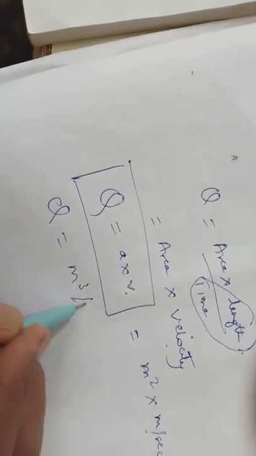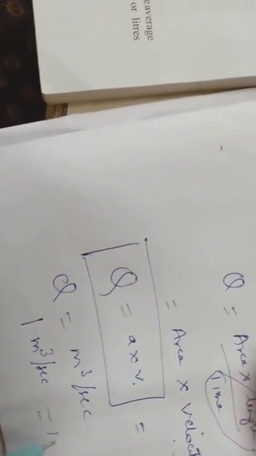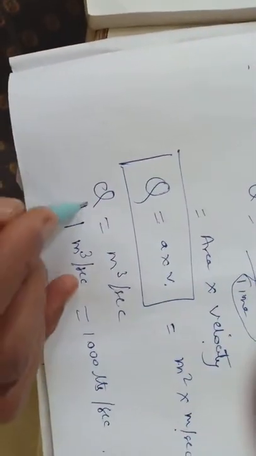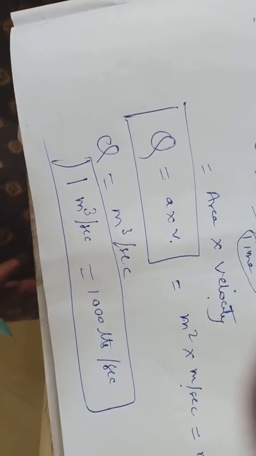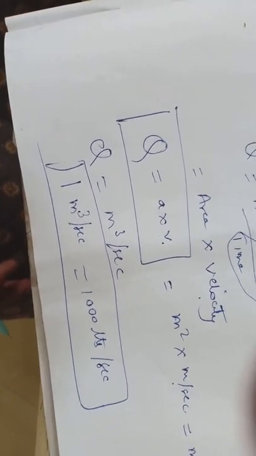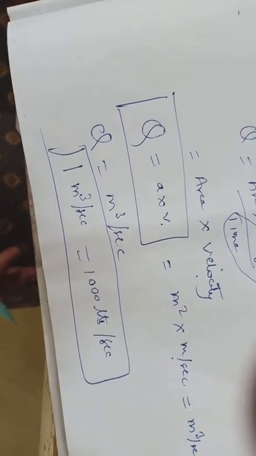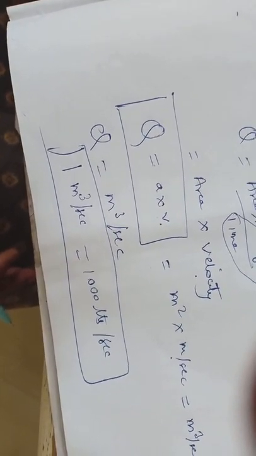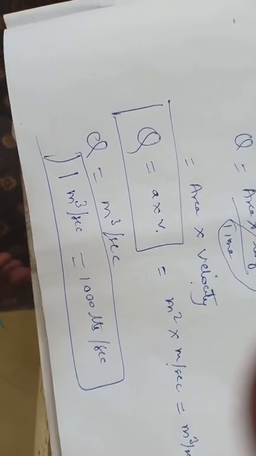cube per second. So our Q will usually be in meter cube per second, and our conversion factor will be 1 meter cube per second is equal to 1000 liters per second. This is a very important terminology for this chapter, for the sums which we are going to do. On the notes I have put the rate of flow or discharge notes, so you can write it down so that we can solve the sums. Thank you.